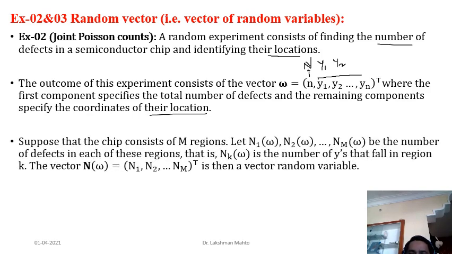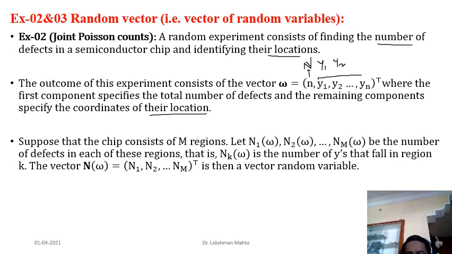So here I would like to say it is a random vector. Suppose that the chip consists of m regions. In this semiconductor chip, you just point out several regions where there is a possibility of getting a defect. We are calling the counts n1, n2, up to nm. These are actually counting the number of defects in each region. So n1 is the number of defects in the first region, n2 is the number of defects in the second region, and nm is the number of defects in the mth region. So these are the counts.